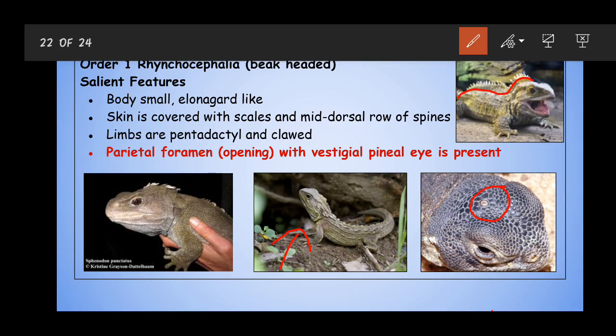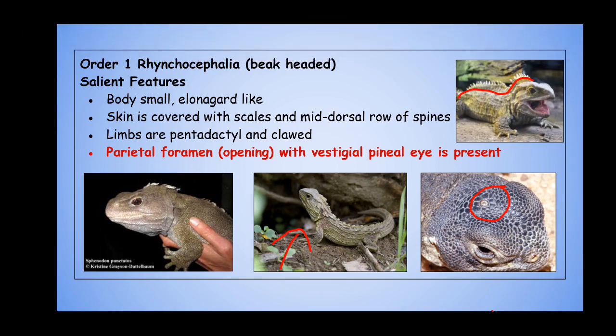It is hypothesized that the ancestors of Sphenodon might have possessed this as a functional eye, but the ones which exist now do not have it, or they have it but it is vestigial, without any function. So these are the salient features of the order Rhynchocephalia.